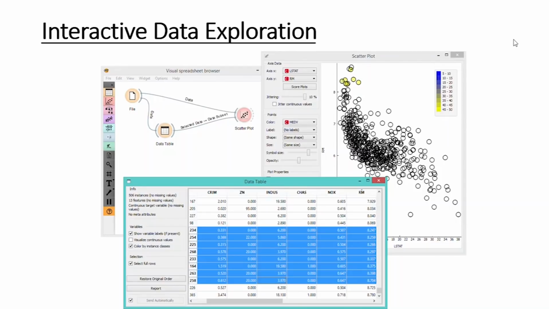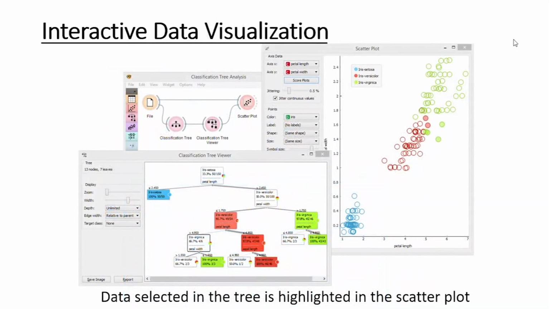Considering this case wherein the data is plotted as a scatter plot, if you want to see a particular set of data in your table and where exactly it falls on the scatter plot, highlighting those rows in the table will highlight those particular data points in your data visualization. Isn't it very useful? If you want to see how a particular state is performing, you will be able to do that, even though you're not using states as a feature. So this can help you understand features, how they are being interpreted in any of the data visualization ways, and this makes it very, very interactive.